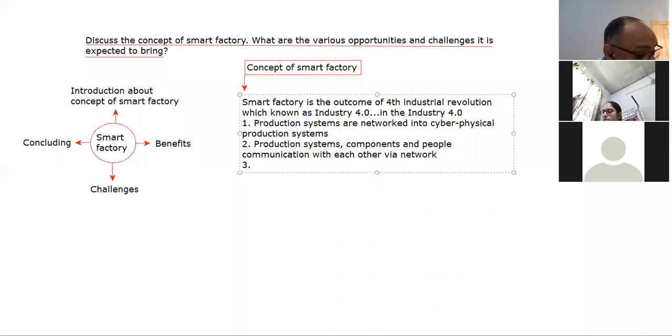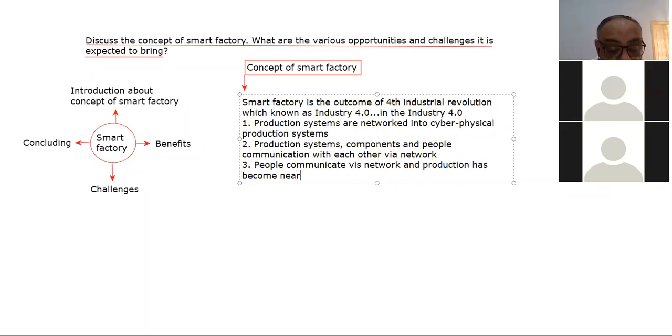The third point is that people communicate via network, and production has become, we can say, nearly autonomous, right?